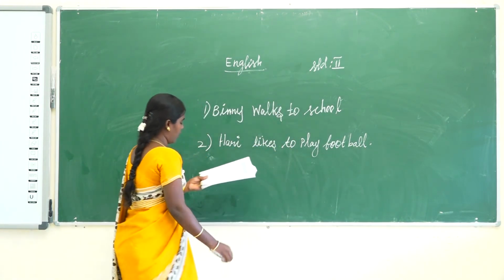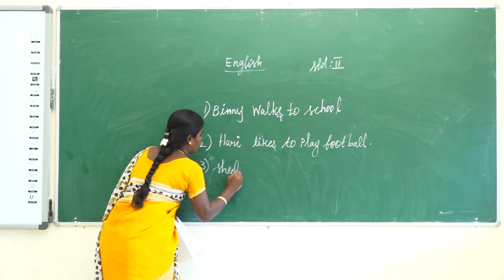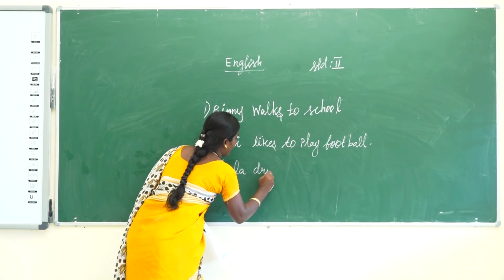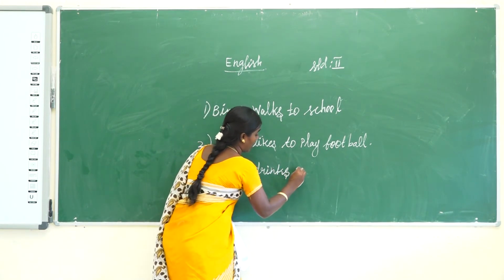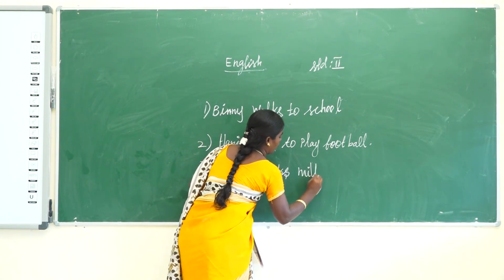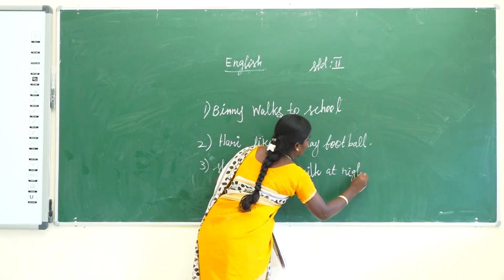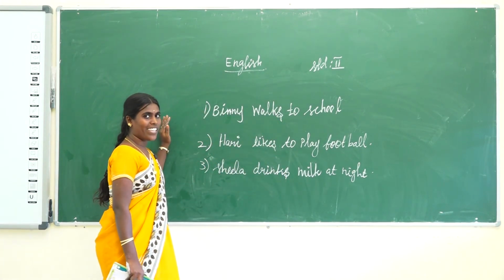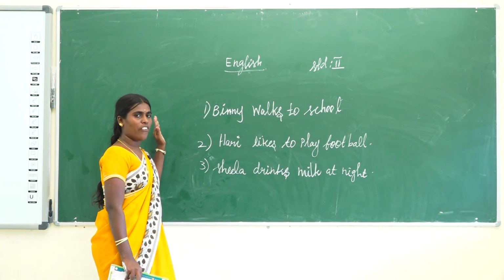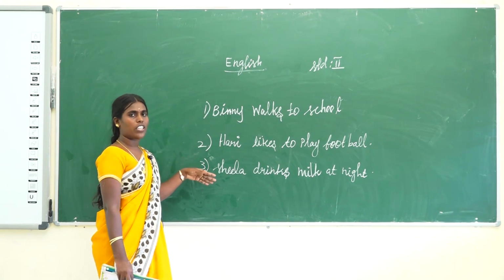The third one is Sheila drinks milk at night. So I give three sentences alone. Already one homework was given for the previous topic, so you do both homeworks.